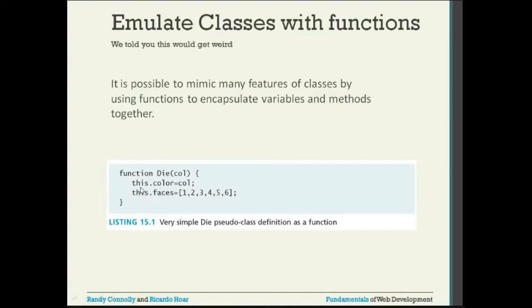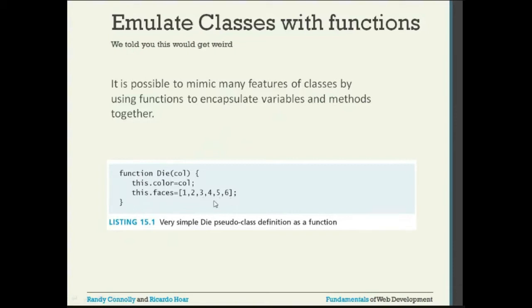So we are using this.color = col. When the object is being instantiated, the color attribute is passed, and that is set to this.color, and this.faces is equal to a static value, an array of six values, 1 2 3 4 5 6.